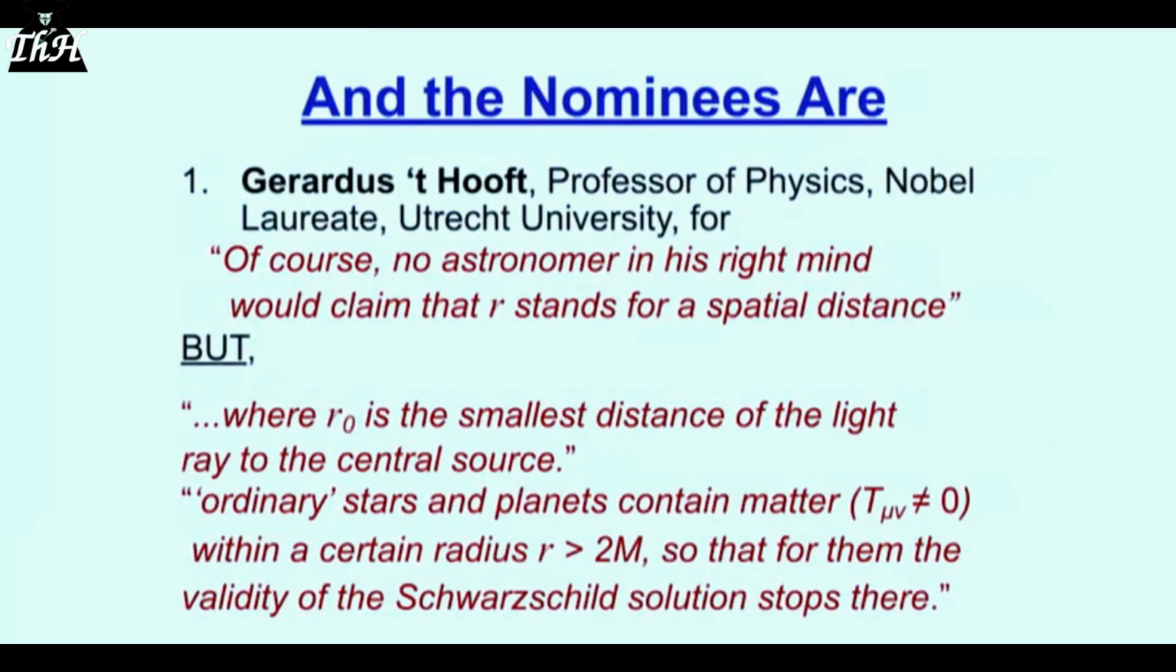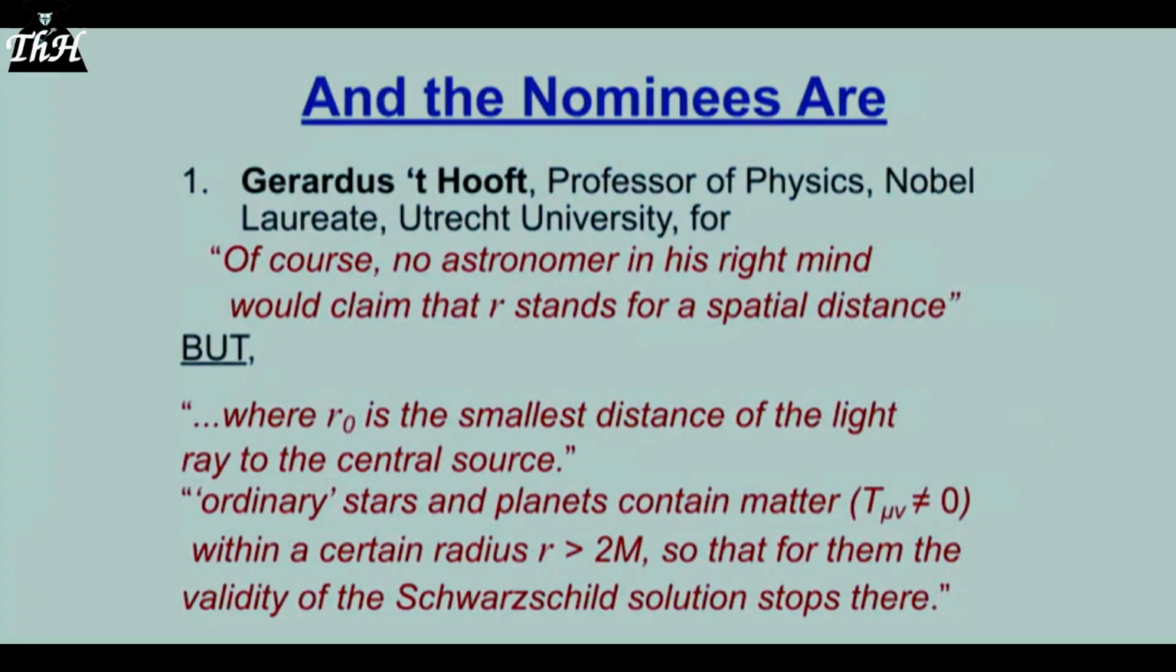Ordinary stars and planets contain matter. T sub UV does not equal naught. Yeah, material sources, with a certain radius R greater than 2m. Here C and G is 1. He's using Hilbert's, so that for them the validity of the Schwarzschild solution stops there. So despite the right-mindedness or the wrong-mindedness of astronomers and astrophysicists, 't Hooft tells us that it's both the distance and a radius as well. And yet he's told us that nobody in their right mind would do that. I wonder what he was smoking at the time.